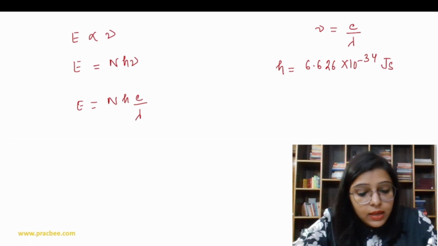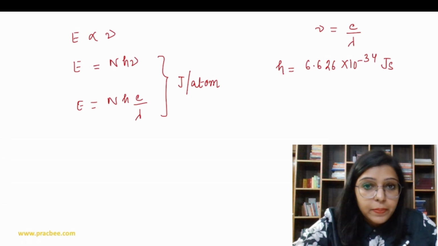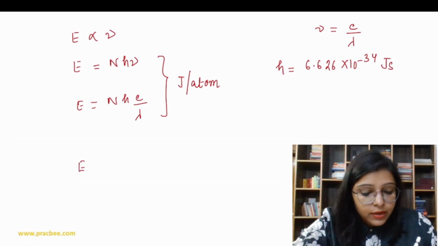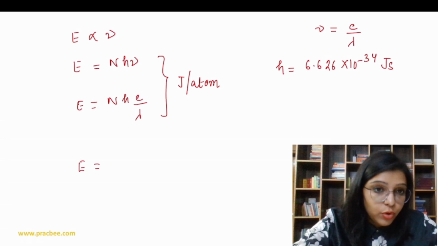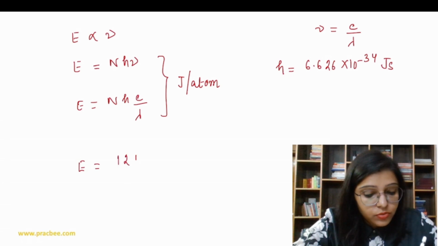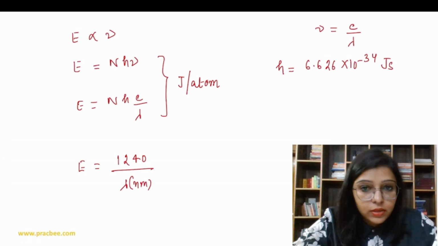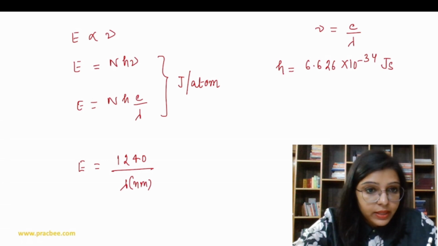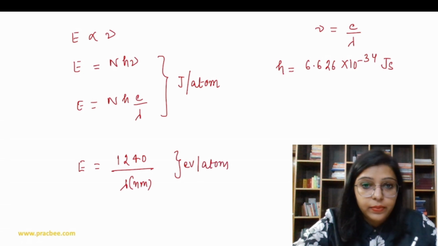Now these energy units are going to be joule per atom. But if you want to calculate energy in terms of electron volt per atom, then you can use the formula 1240 divided by lambda in nanometer. From this formula, you get the energy in electron volt per atom.